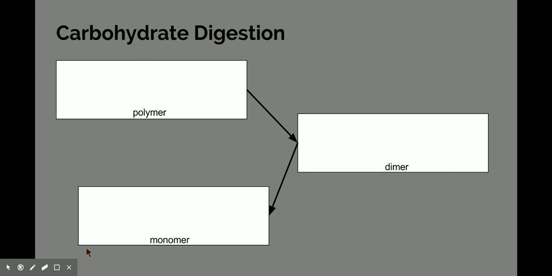All right, so you should have completed all 4 of your organic molecule graphic organizers. We're going to review them really quickly here. So carbohydrates, we know the polymers are called polysaccharides. Poly meaning many, saccharide meaning sugar. So carbohydrates, the large ones, are many sugars combined together. And those are going to break down into disaccharides.